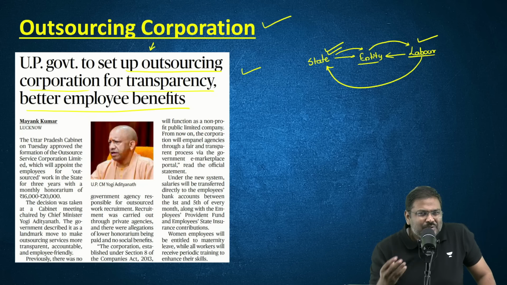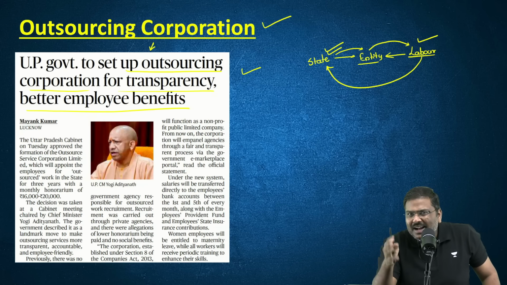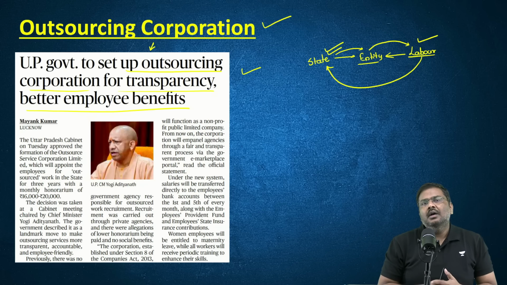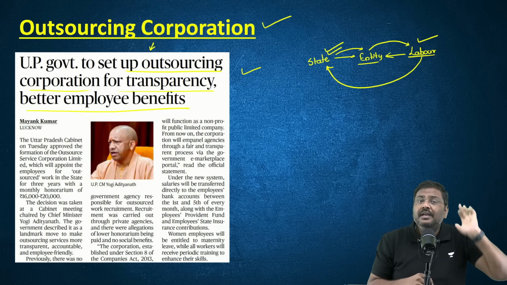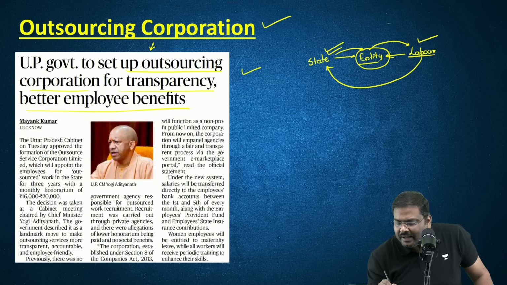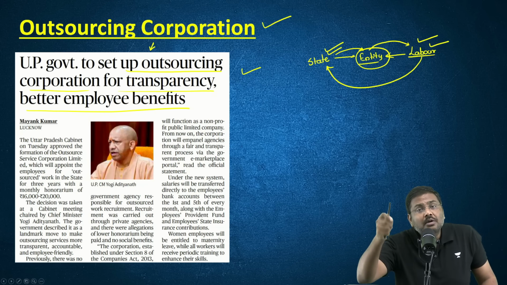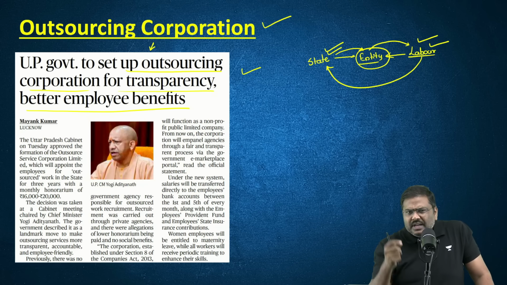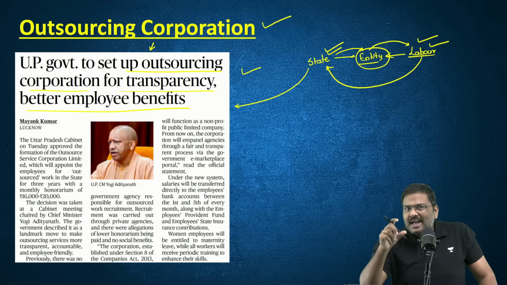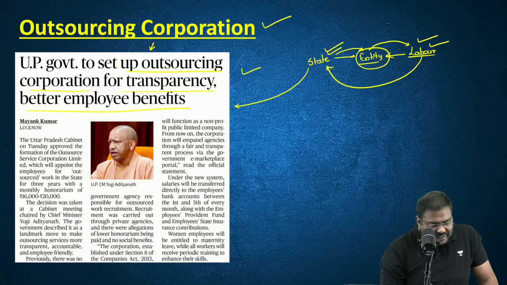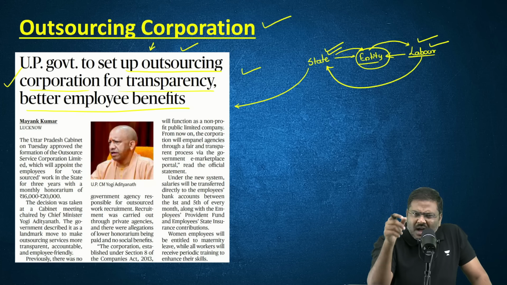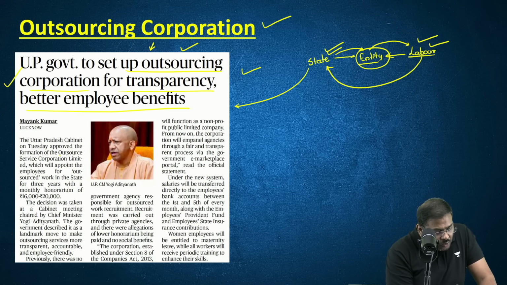What is the guarantee? There is no guarantee. What if the entity will take a cut and transfer a smaller amount of money to the labor and simply say, this is what was given by the government? What if there is a delay in transferring the money? What if the social security contribution, which was supposed to be done by the entity on behalf of the labor, is not being contributed? So, looking at all of this, the government of Uttar Pradesh now has announced a new policy. They will be setting up a new outsourcing corporation.